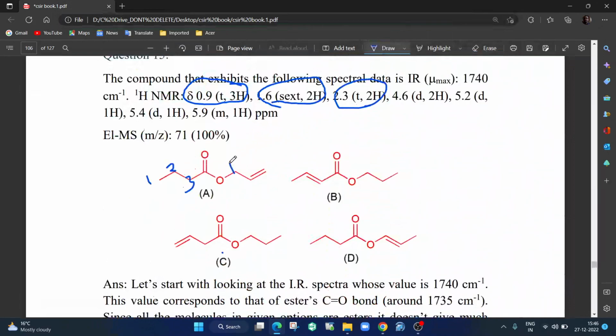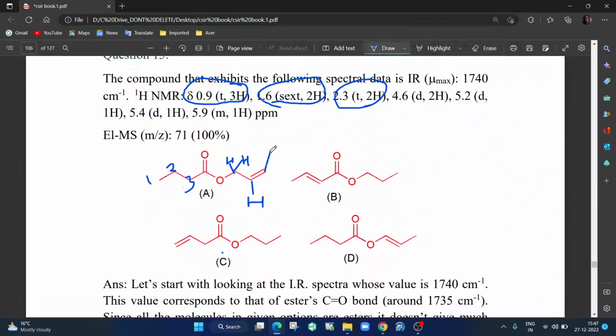Now let us look here. It has two hydrogens, and there is a hydrogen here, and a hydrogen here. These two hydrogens are actually identical, okay. So this should show a 2 proton peak, and only one hydrogen is there, so it should show as a doublet.